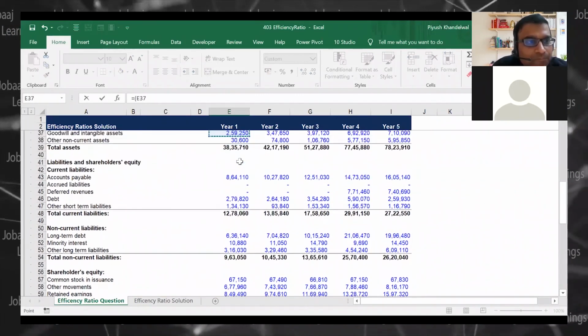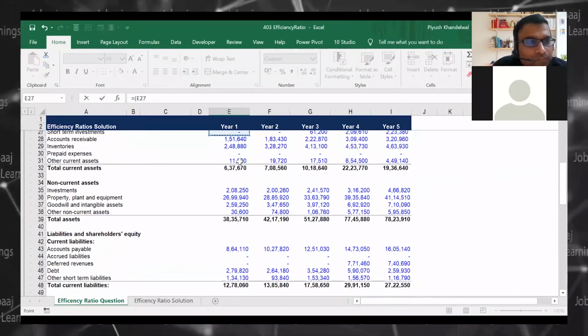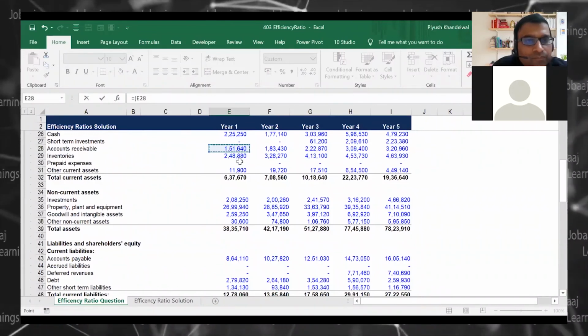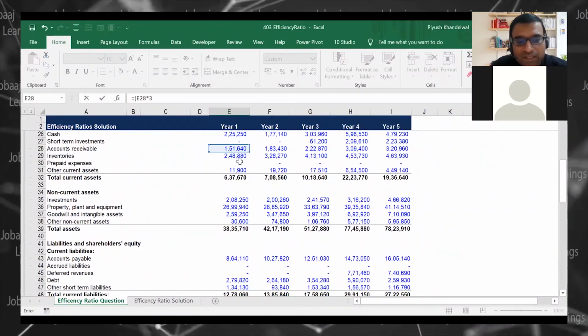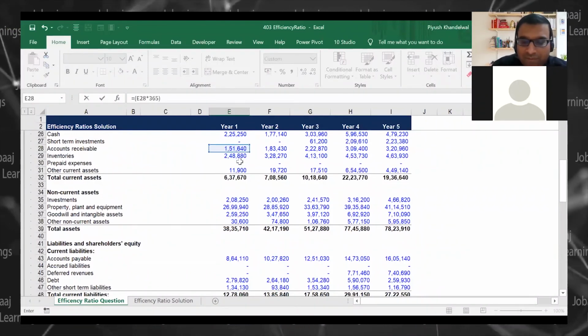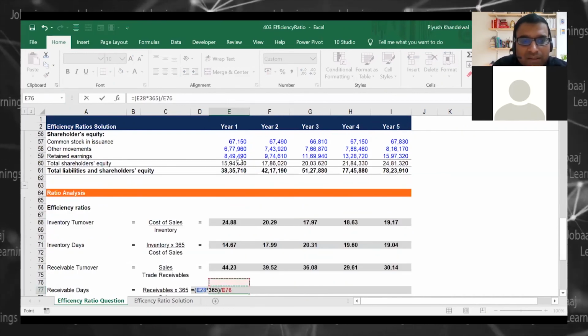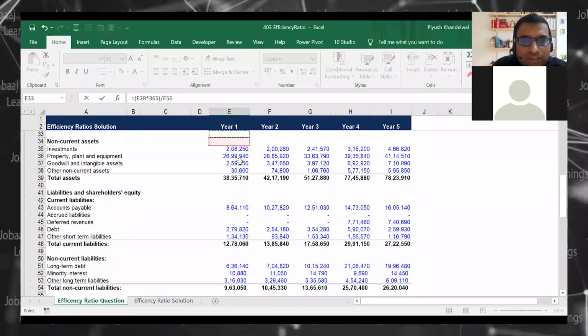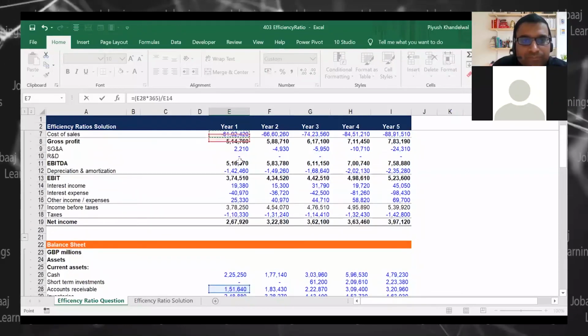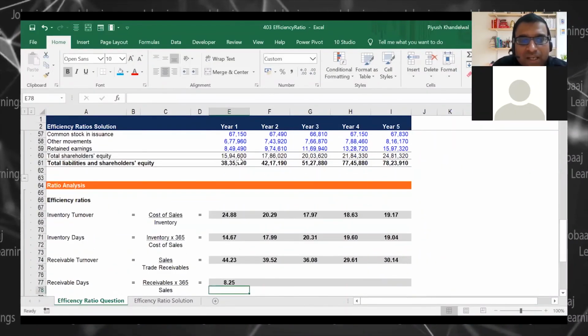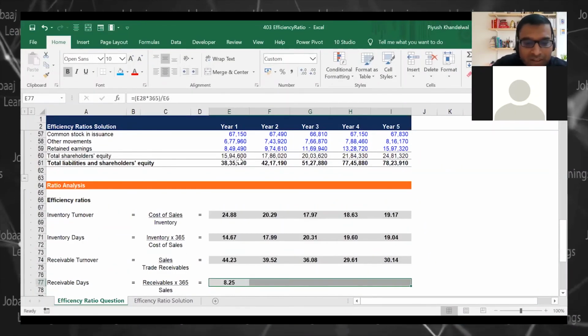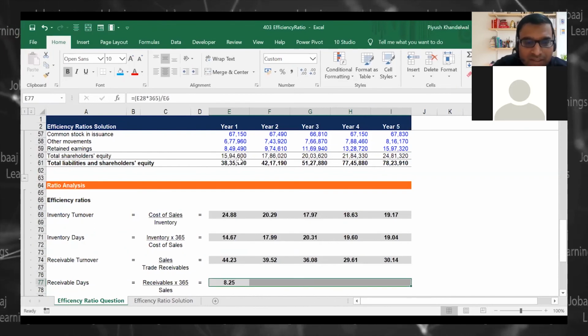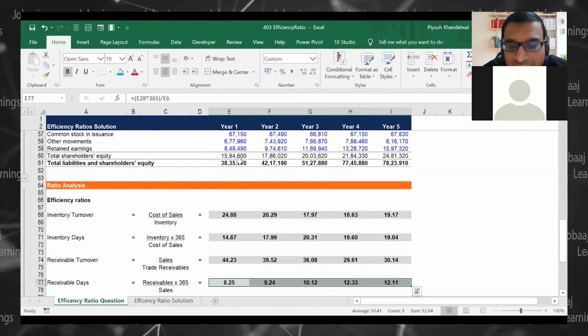Receivables into 365 divided by my turnover, right? So see how efficiently we are collecting our debtors. This ratio says how efficiently we are collecting our debtors.